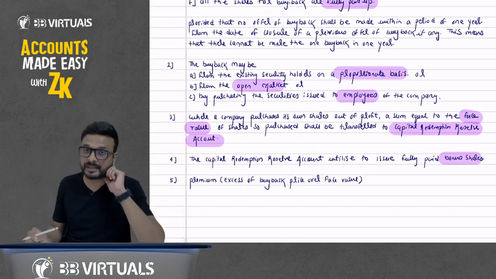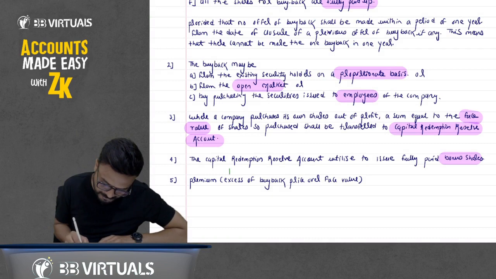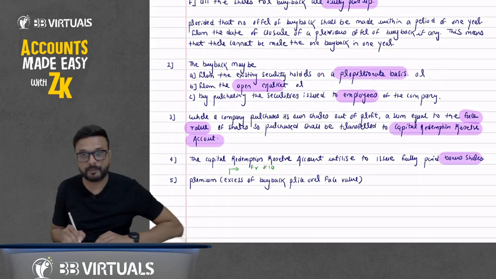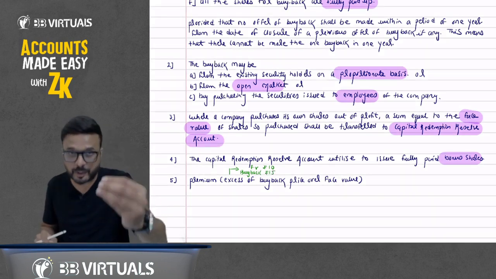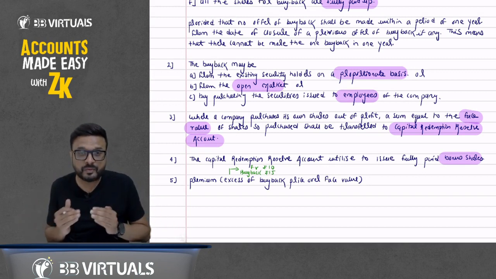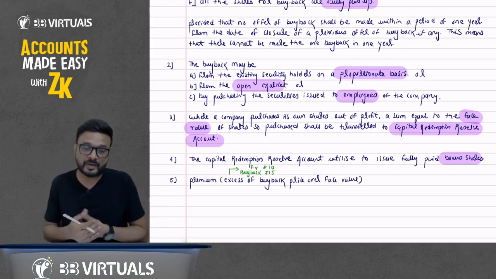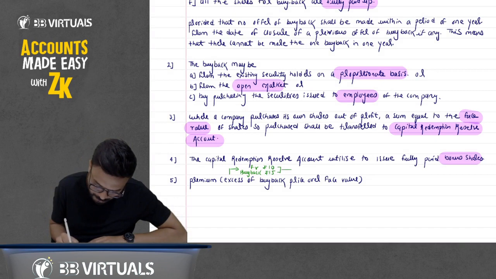Suppose the face value of a share is rupees 10 and I want to do the buyback at rupees 15. It means the face value of the share is rupees 10, but I want to purchase at rupees 15. That is, we are paying more than the face value. So we call it premium on buyback.